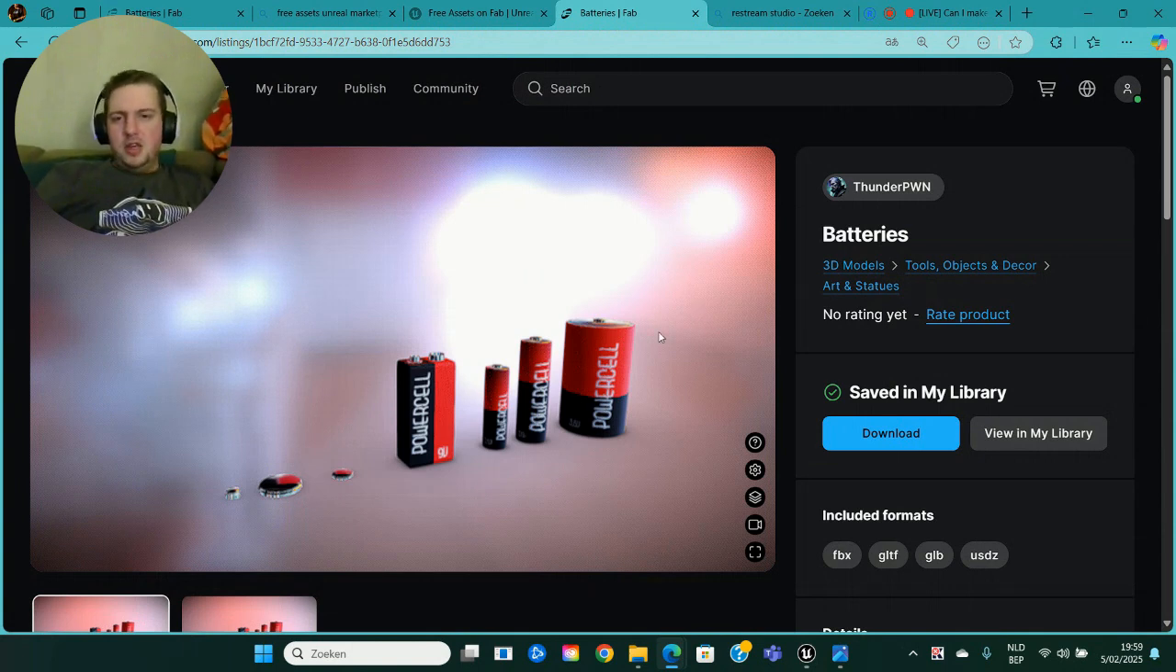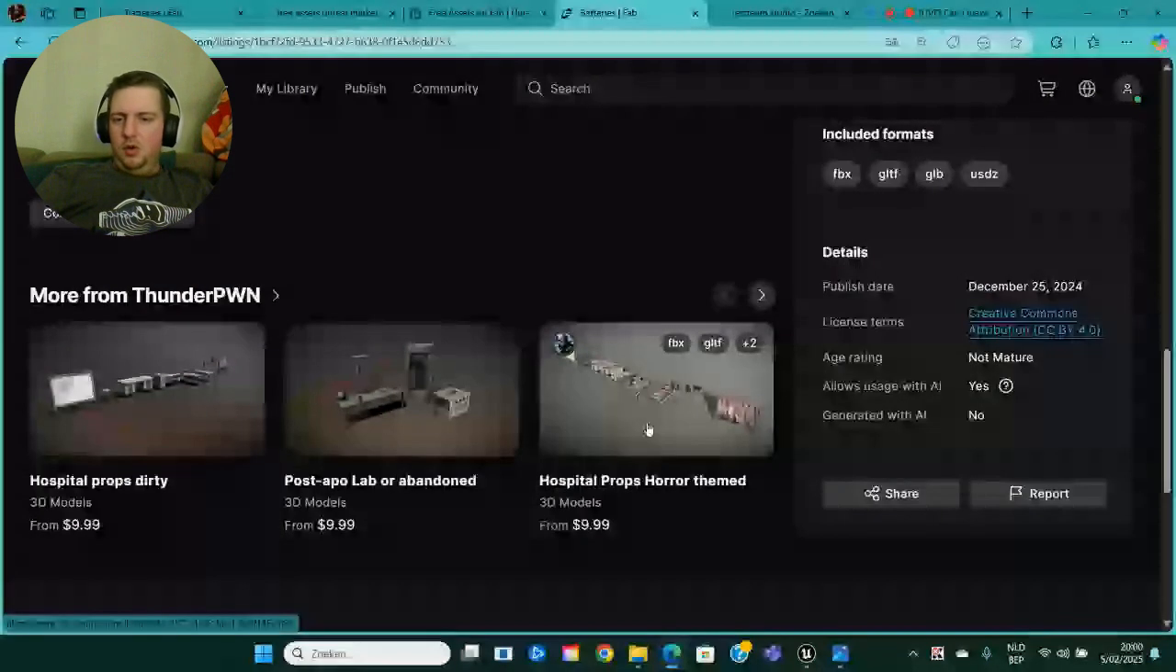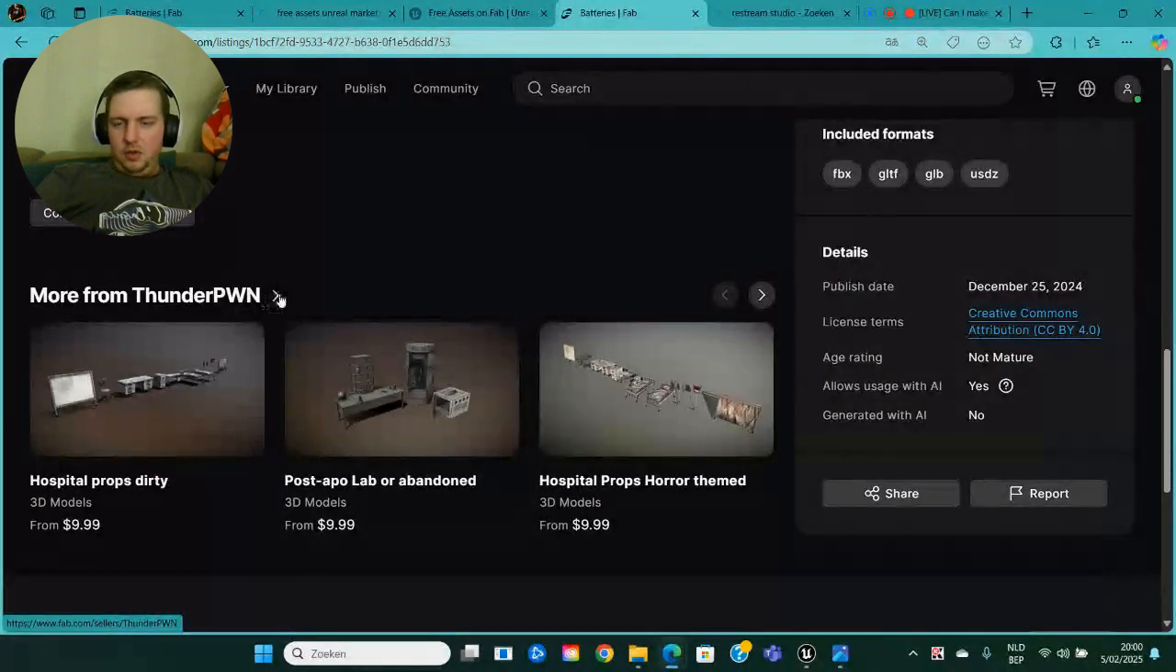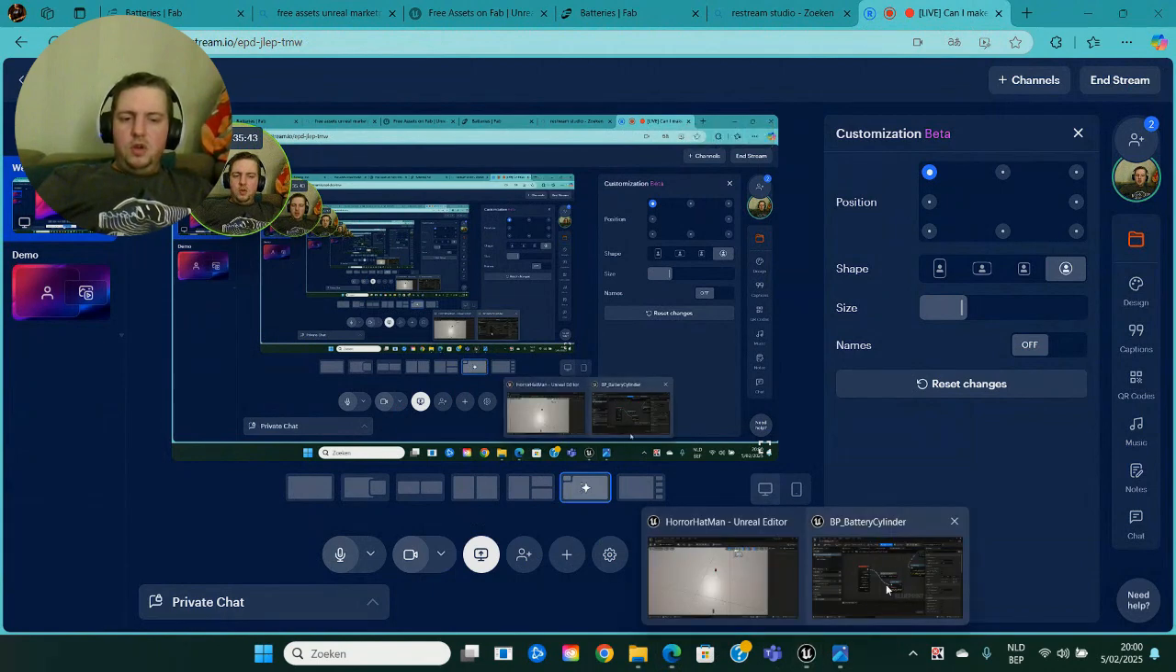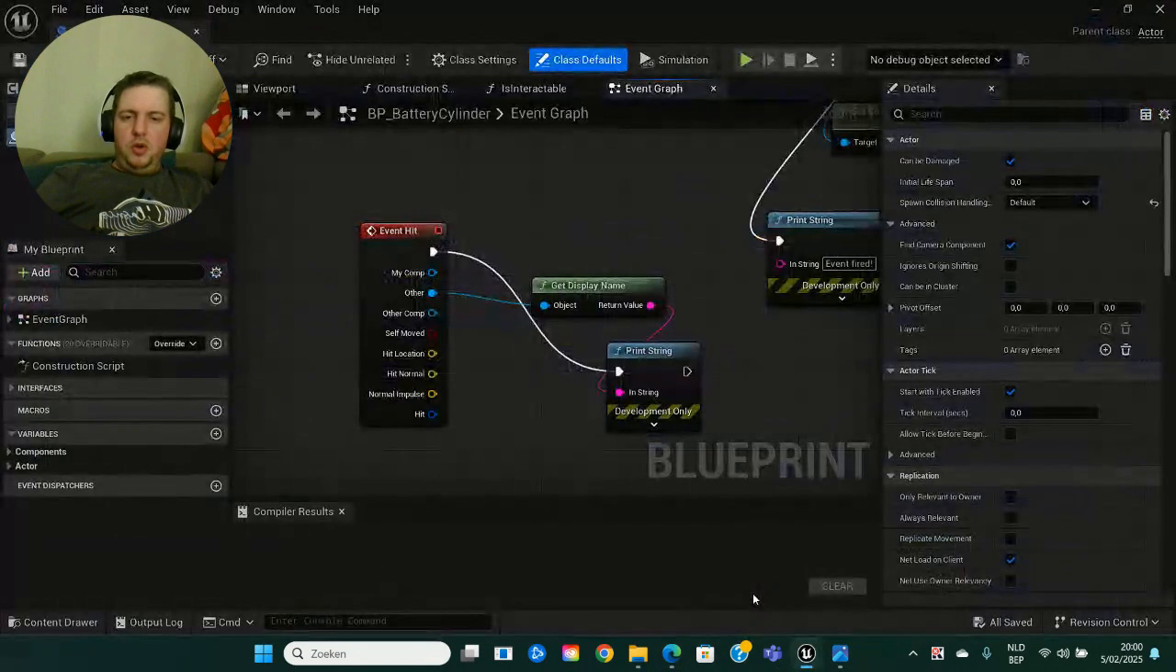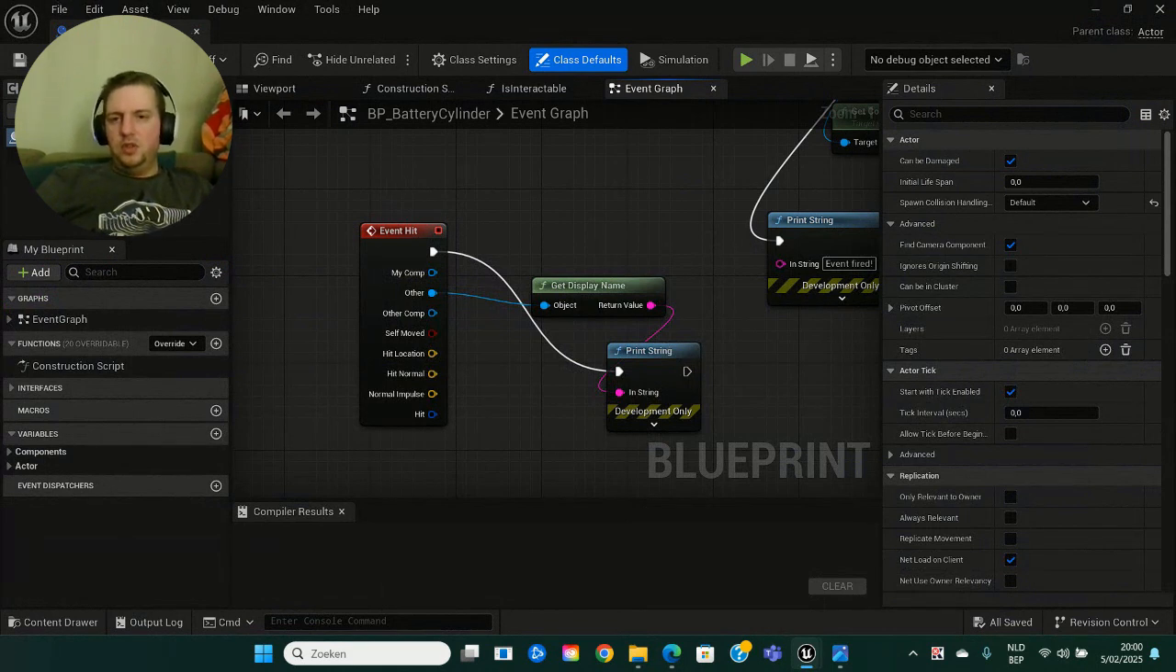These are the batteries that I set up. Nice, awesome job. And he's got other amazing horror content which I can't wait to watch, but I'm not going to dive right into it. Anyways, if you guys want to have all this free stuff, you can just go to the Unreal Marketplace. It's super awesome. There's lots of awesome free stuff over here.